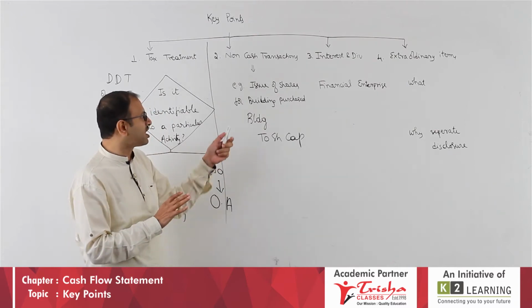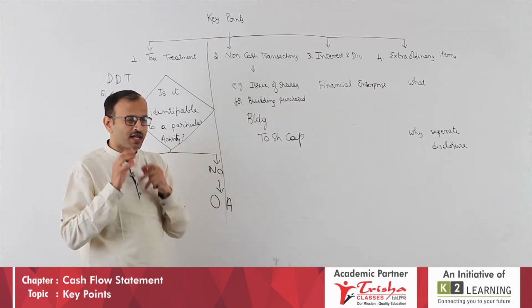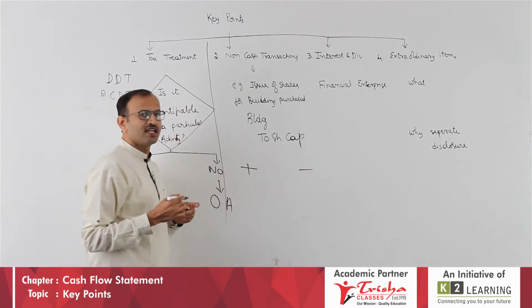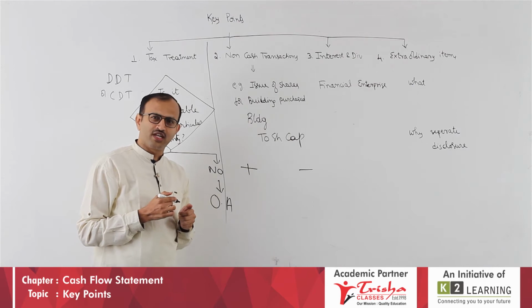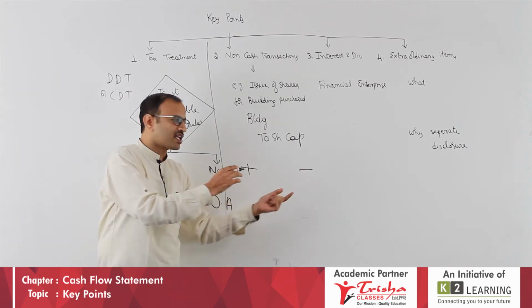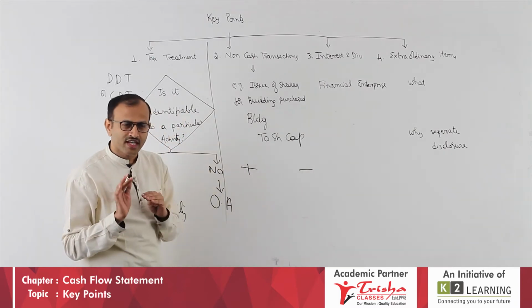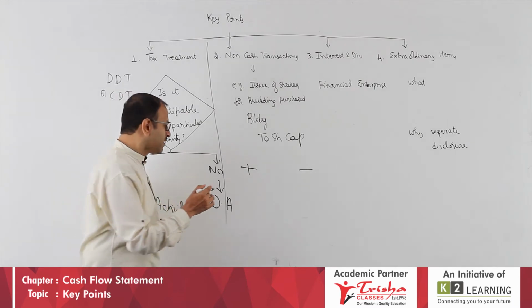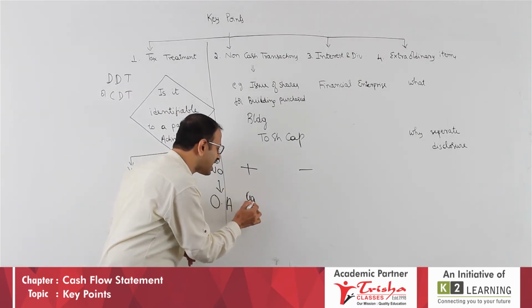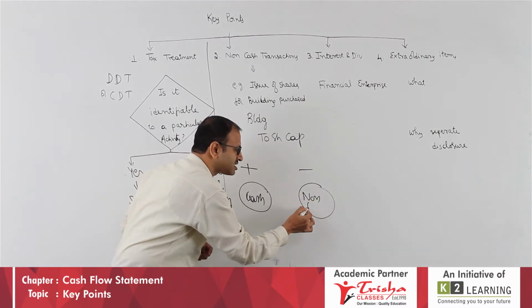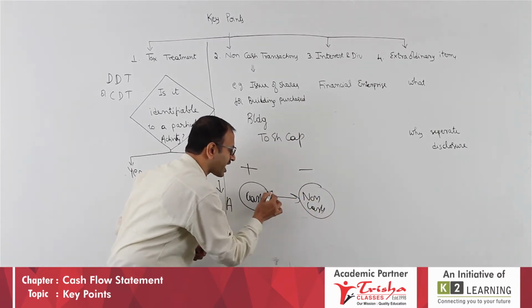Hope you understood the importance of this. I will give an important idea. You learnt in school that when there is plus and when there is minus, electricity will flow. Hope you agree. I will tell you a slight difference. When one side is cash and cash equivalent and the other side is non-cash, then there is a flow of cash.